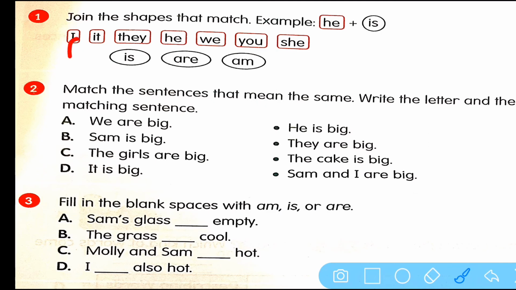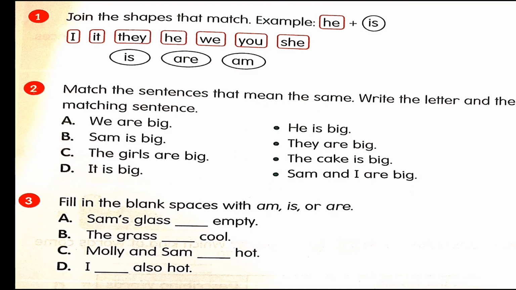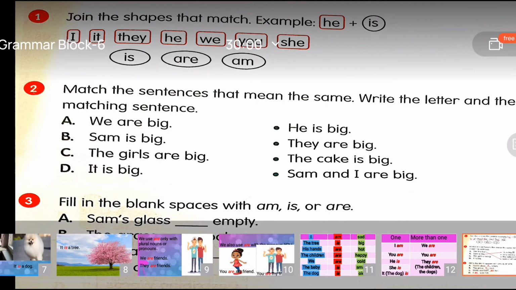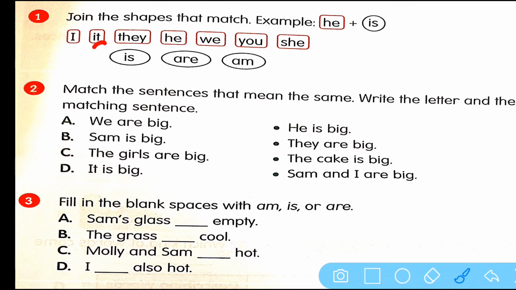No. Is it I are? No. It is I am. So in the copy, you will write I plus am. Okay? Like that. Do you understand, students? And the next one is it. Is it it is, it are, or it am?